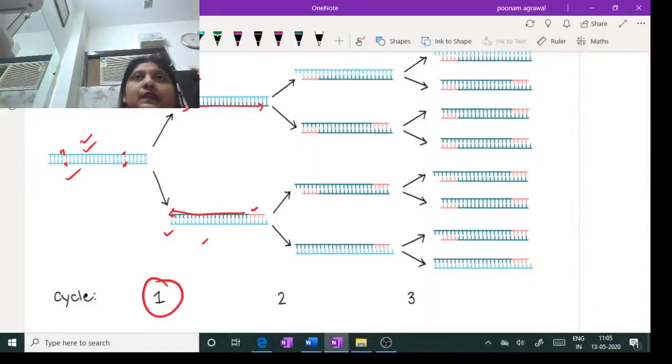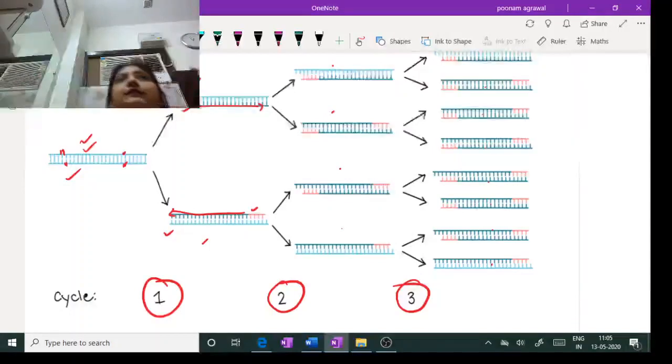And when the same process is repeated for the second cycle, you have 1, 2, 3 and 4 sets of DNA. At the end of the third cycle, you have 1, 2, 3, 4, 5, 6, 7, 8 sets of DNA. At the end of the fourth cycle, you'll get 8 into 2, 16 sets of DNA. So this is how at the end of each cycle, the number is getting doubled. This is called exponential growth of the DNA, which we can see in the PCR technique.